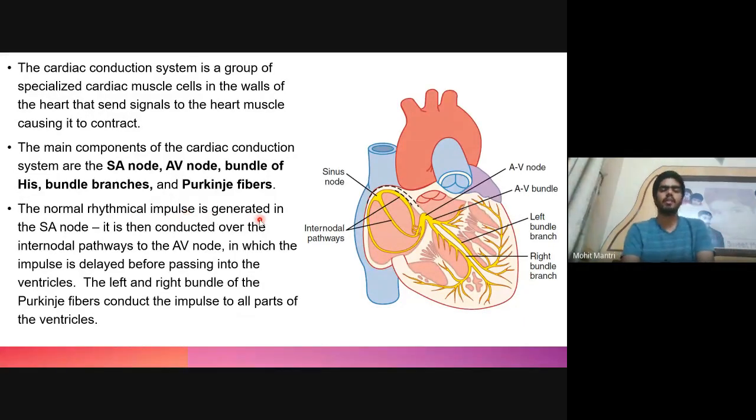So the normal rhythmic impulse is generated inside the sinus node, which is present near the vena cava of the right atrium, and the signal is conducted to all the atrial muscle, and via the internodal pathways, it reaches the AV node, the atrioventricular node. From this node, the impulse is delayed for some time, and then reaches the left and right bundles and the Purkinje fibers, which then conduct the impulse to all parts of the ventricle.